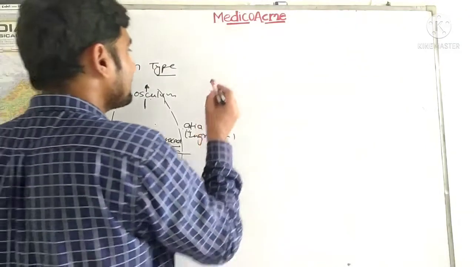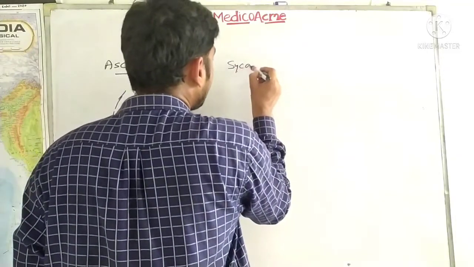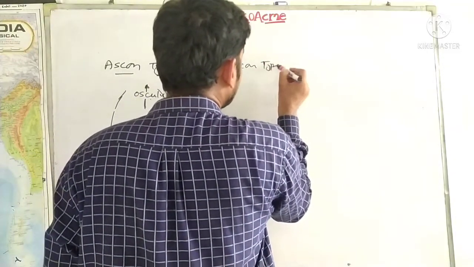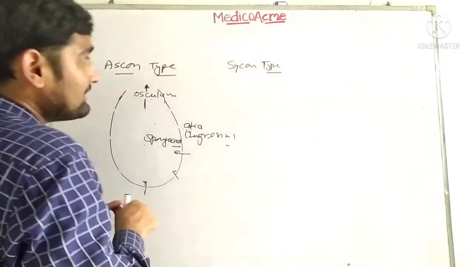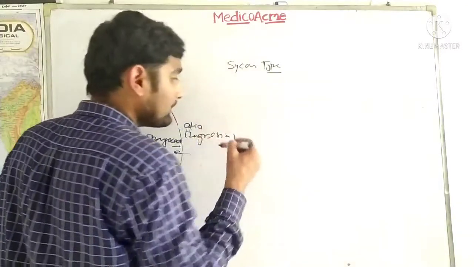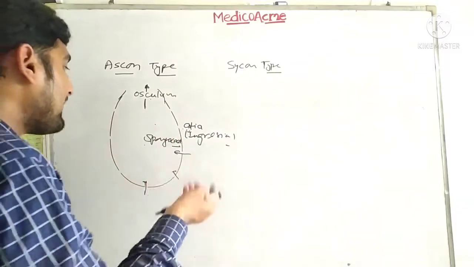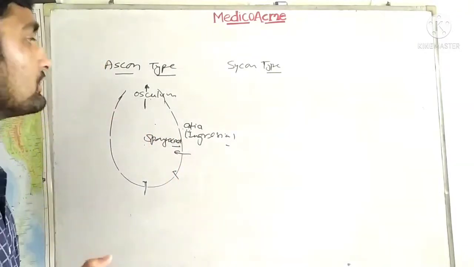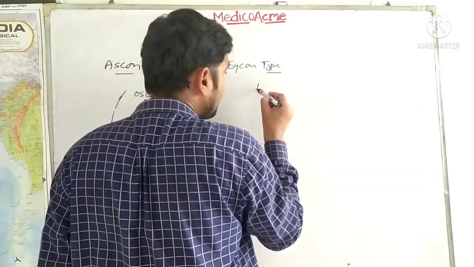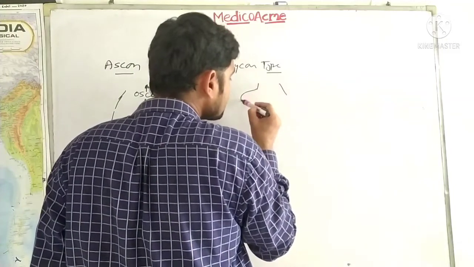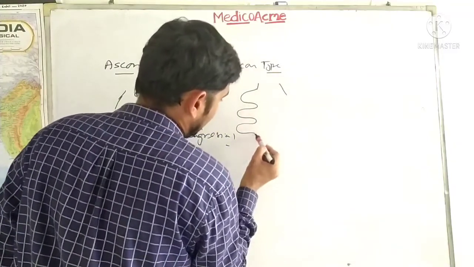The next type is the Sycon type. The Sycon type is much more complex than the Ascon type. In these types of organisms, you will see this type of organization.